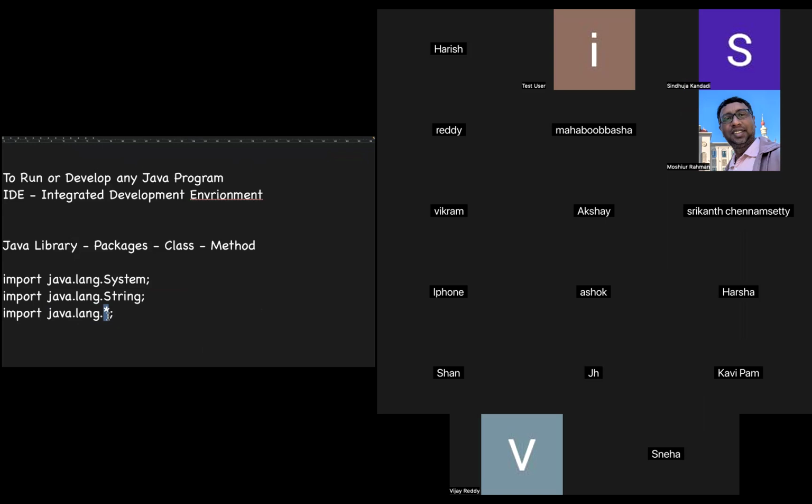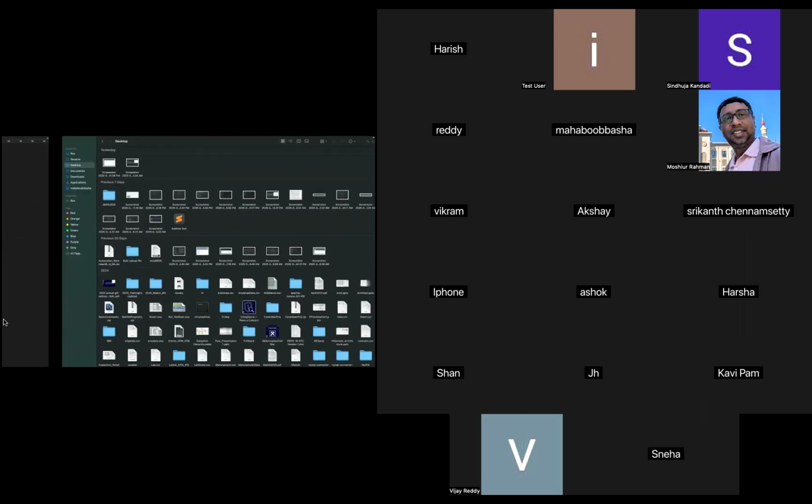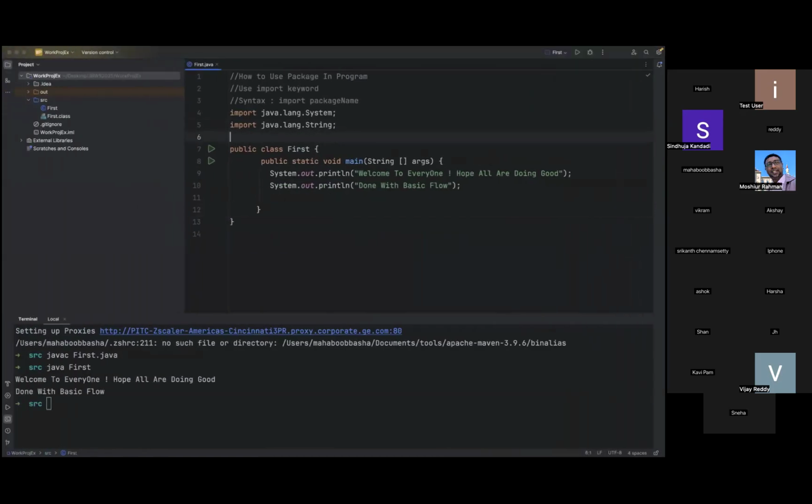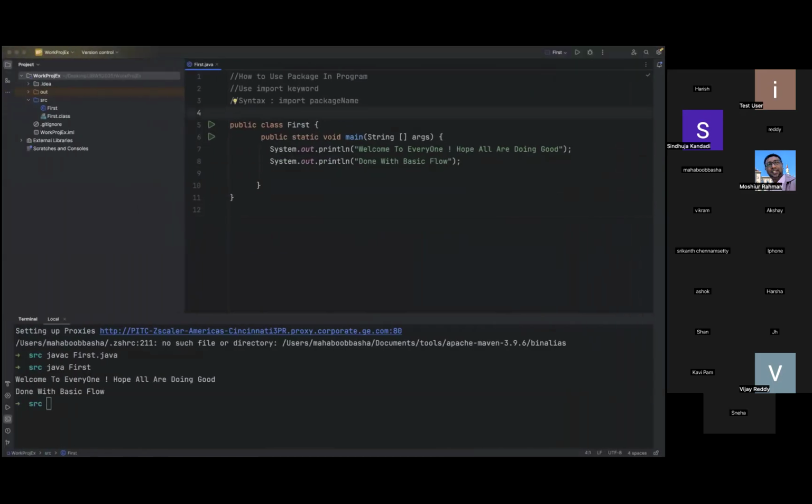Whether that is a method, a class, or a field, whatever the content, you can utilize all those things from this package. So now let us write like this. Now you can use this also. You see? So you can just understand.